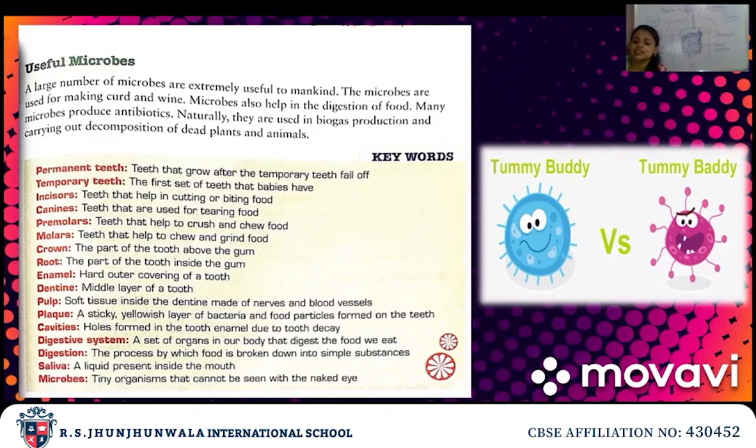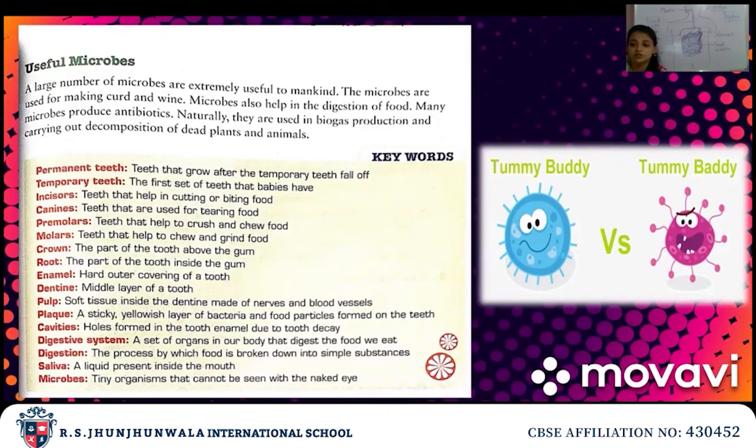Then there are certain useful microbes, good microbes which are used by our body. In the digestive system there are some microbes that are very useful for us. Probiotics are a type of good microbes.